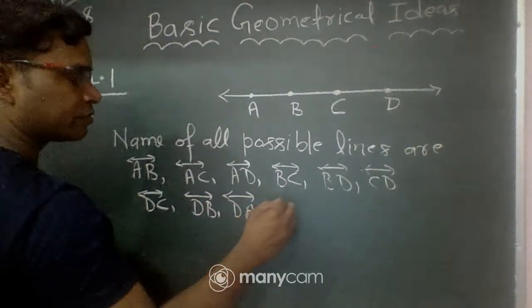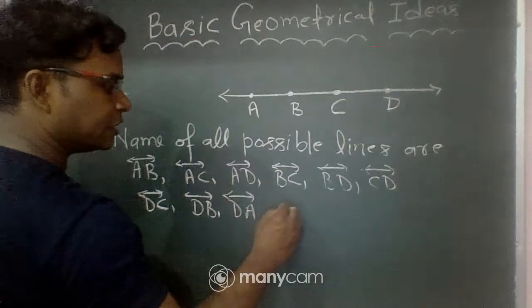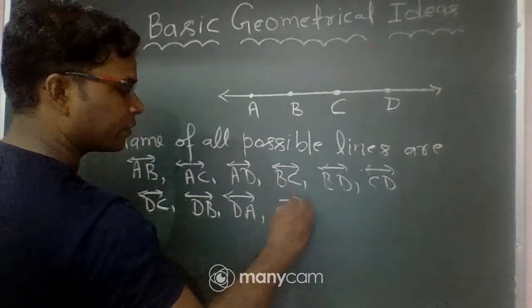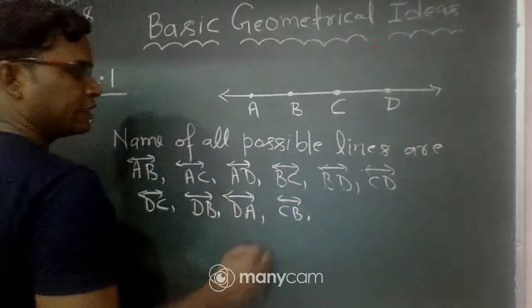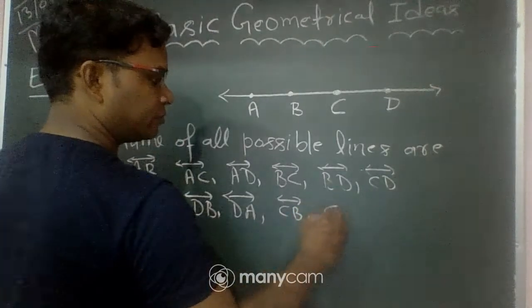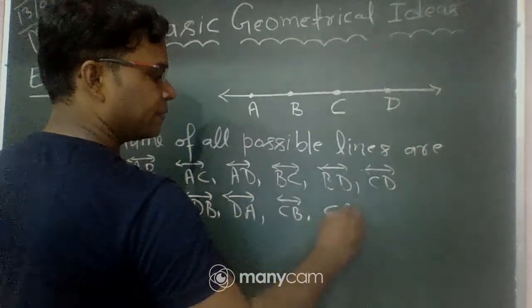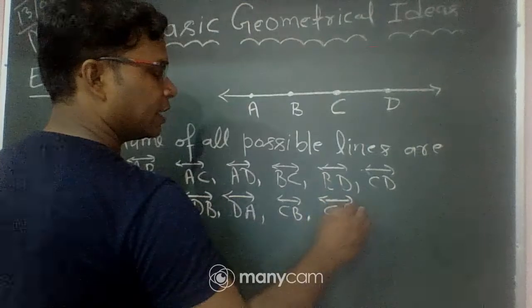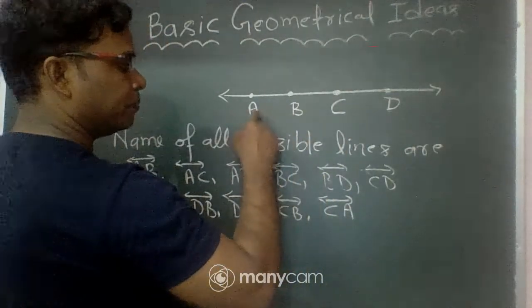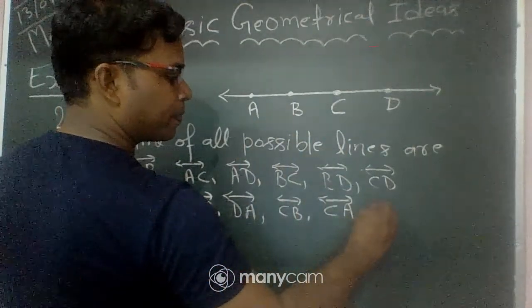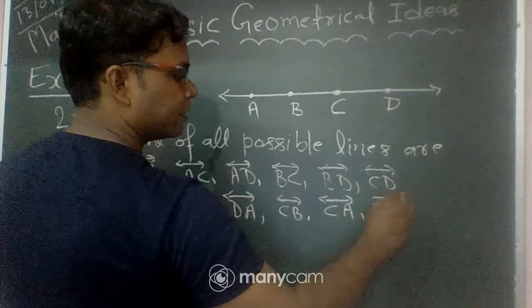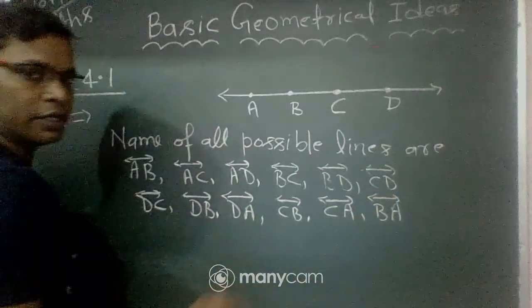Now line CB, line CA, and line BA. This is all possible lines.